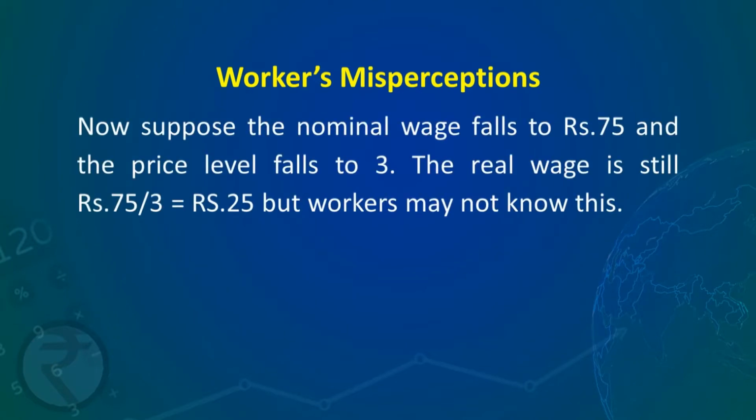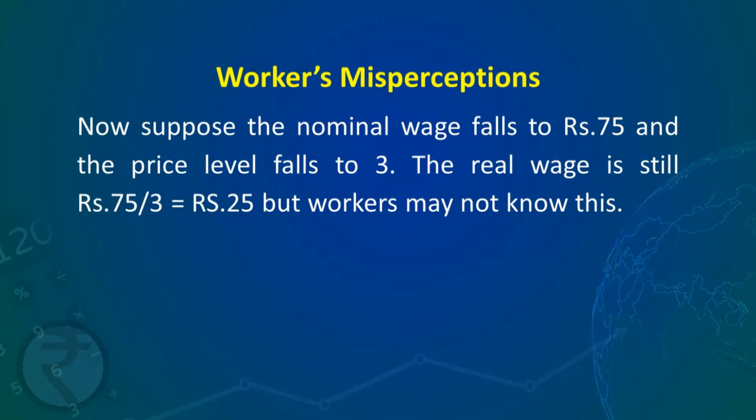Now, suppose the nominal wage falls to rupees 75 instead of rupees 100 and the price level also falls to 3. The real wage is nominal wage divided by the price level, so this is 75 divided by 3, which is equal to rupees 25. So, the real wage is exactly the same, but workers may not know this.